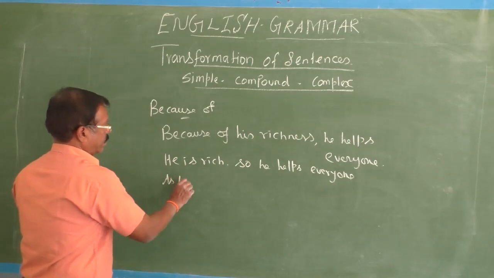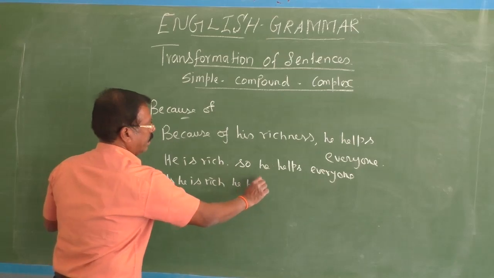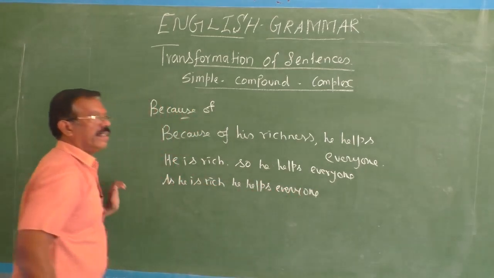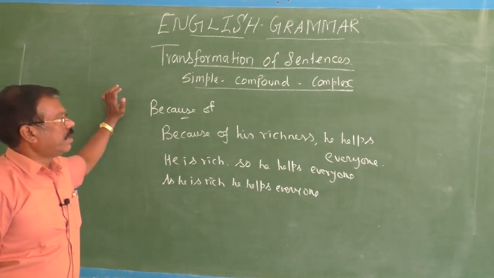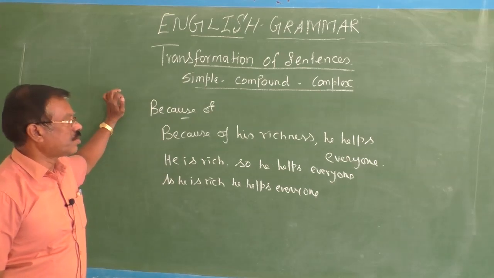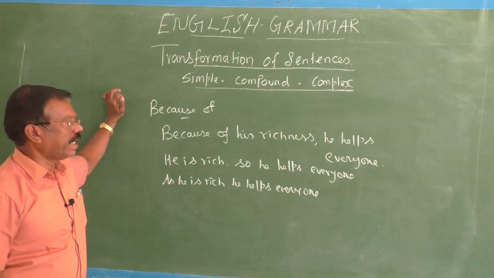As he is rich, he helps everyone. Okay, just look at all these examples. Because of his richness, he helps everyone. He is rich, so he helps everyone. As he is rich, he helps everyone.